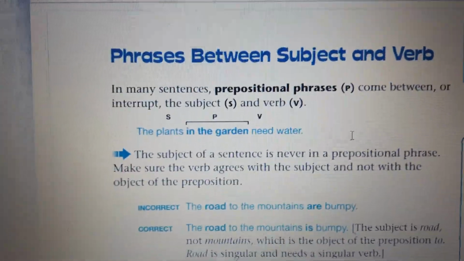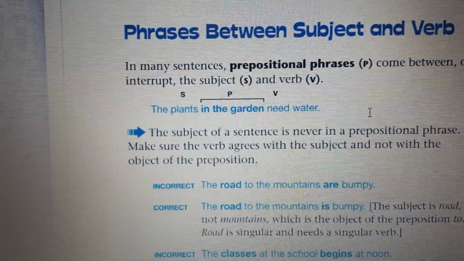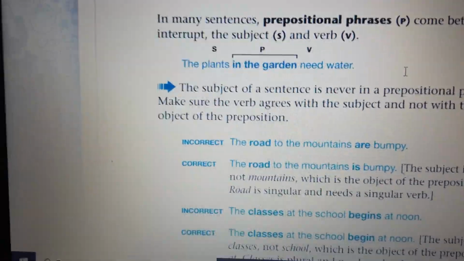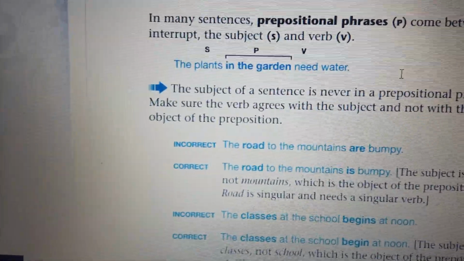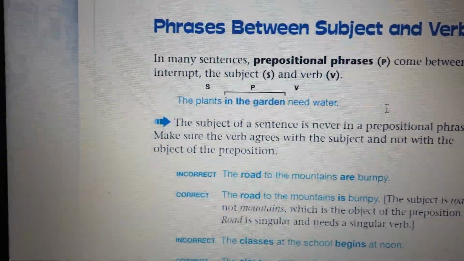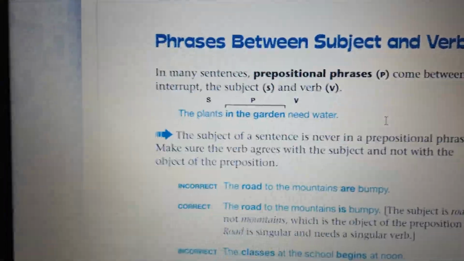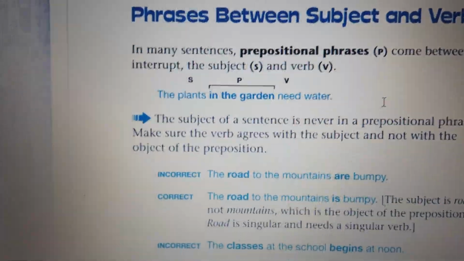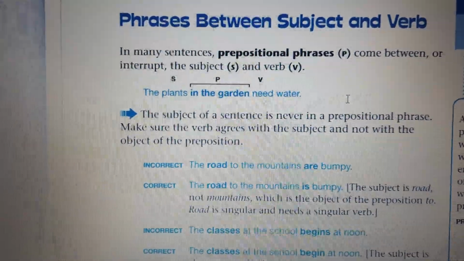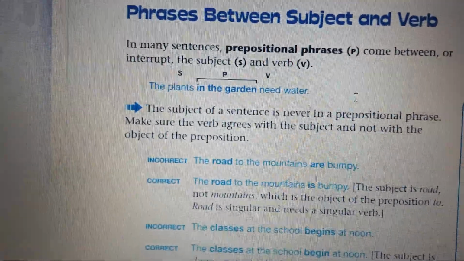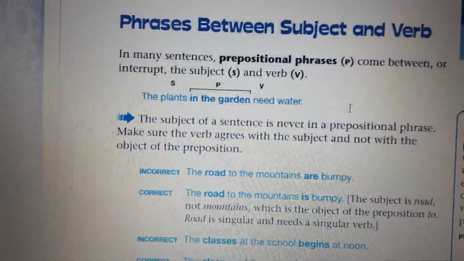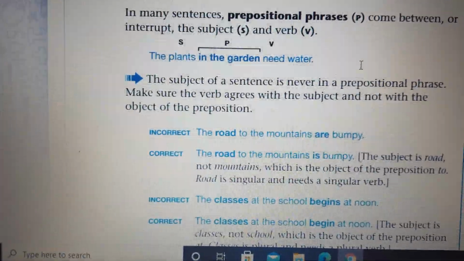So we have plants, this is the subject, and in the garden, this is a prepositional phrase. Remember about prepositions and prepositional phrases. Need water, this is need, this is a verb. And we have in the garden, the prepositional phrase that comes between subject and verb. But sometimes a lot of people get confused when we have a singular subject or plural subject. Let's see what that means.